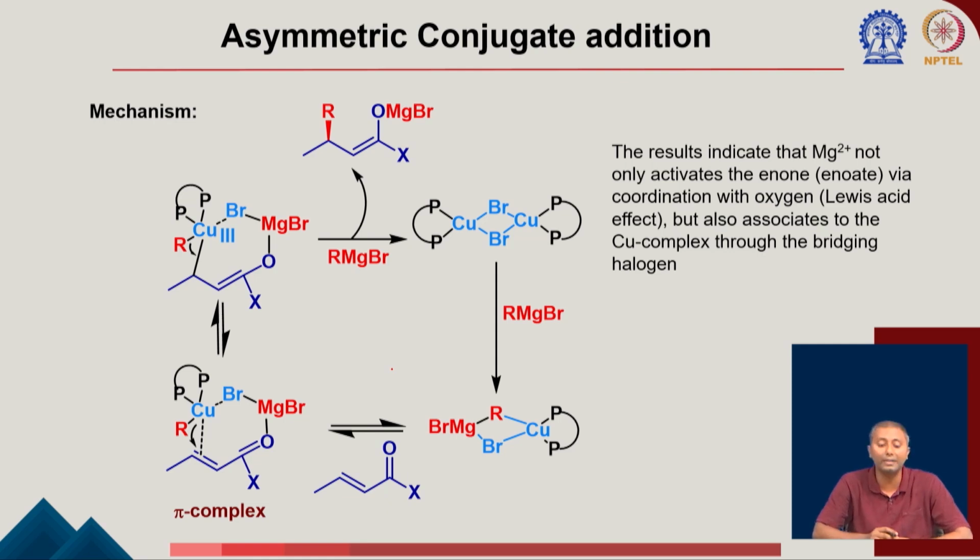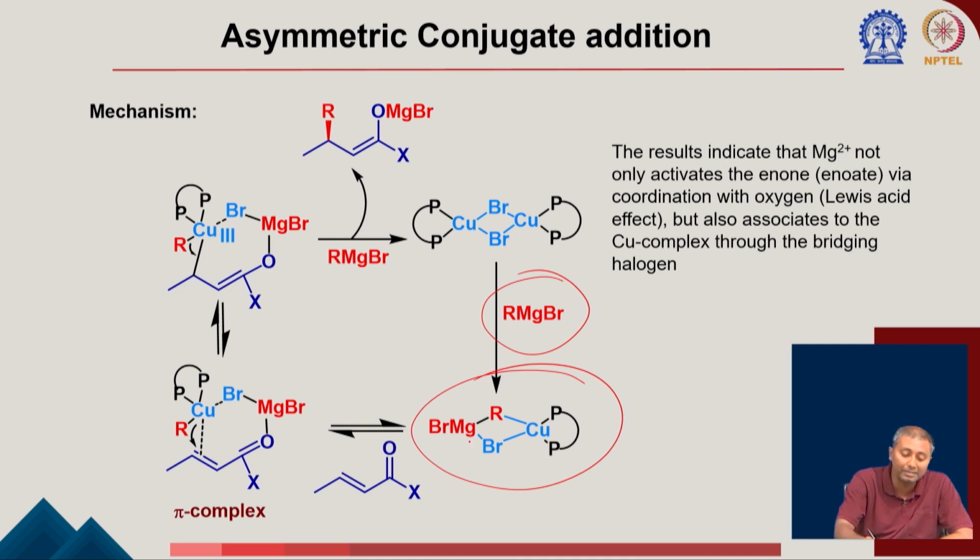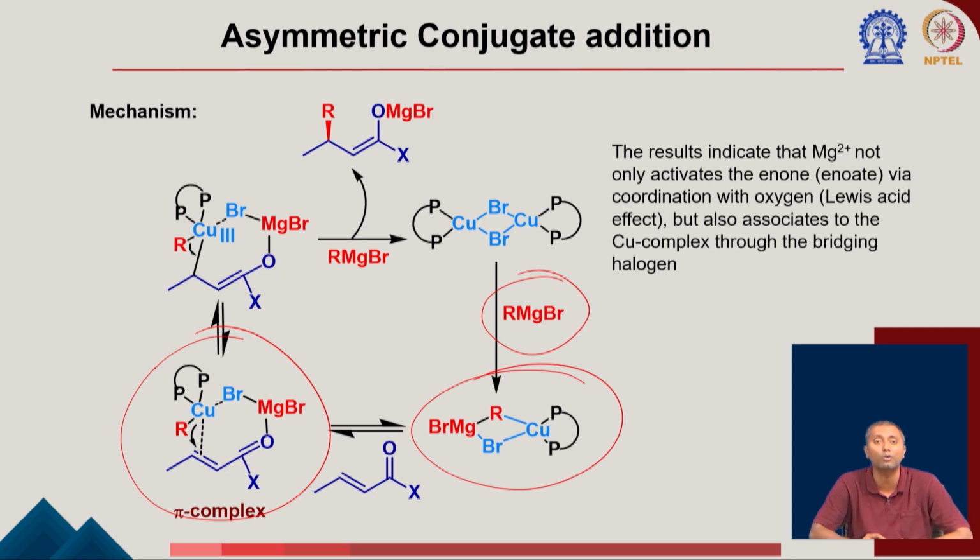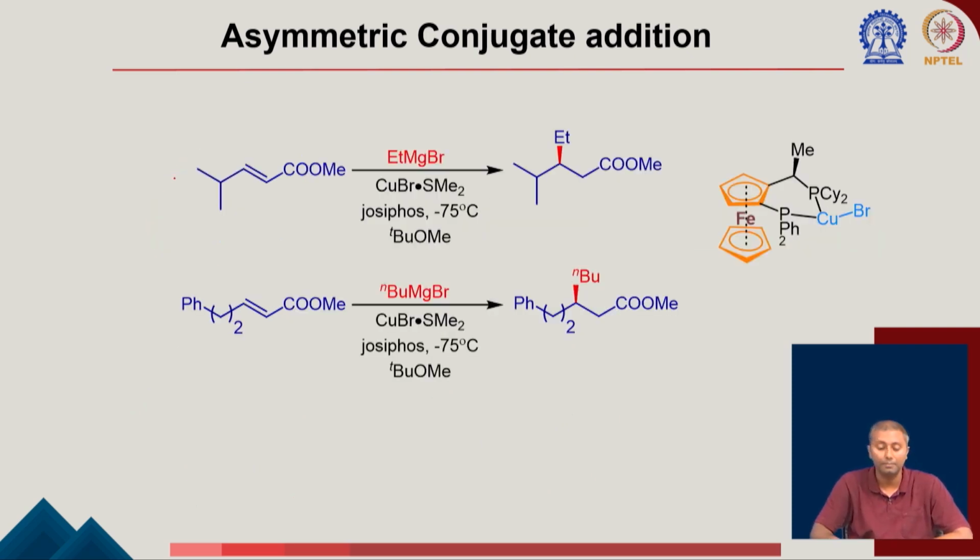And then the reaction mechanism is very similar, that once you have this RMgBr, it is now able to generate this corresponding copper species, which is going to take part in the 1,4 addition reaction. Again the MgBr is going to activate, forming this pi complex. As I mentioned in the 1,4 addition mechanism, the formation of the pi complex is the first step. Here this MgBr is acting as a Lewis acid to activate this oxygen. Now it can go for this oxidative addition to the copper(III) species, and then reductive elimination to the corresponding product.